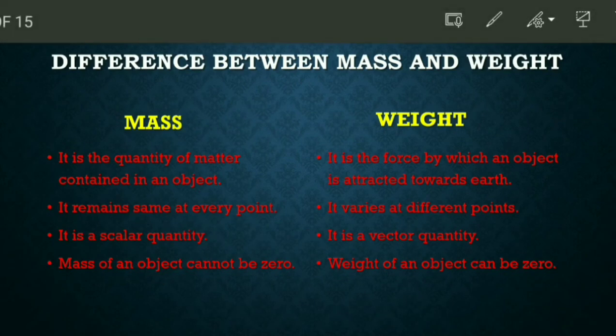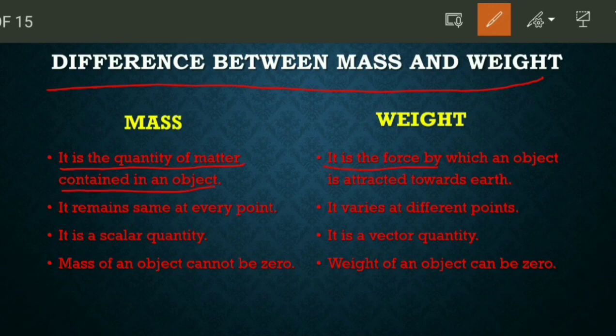The difference between mass and weight. Mass is the quantity of matter contained in an object. Weight is the force by which an object is attracted towards earth. Mass remains the same at every point. Weight varies at different points.